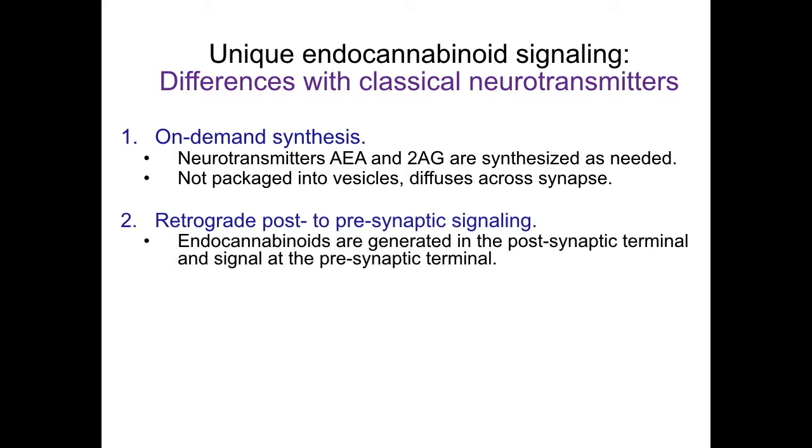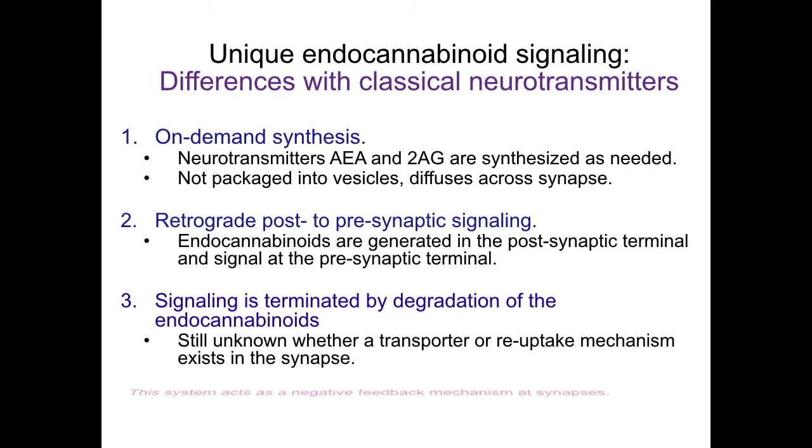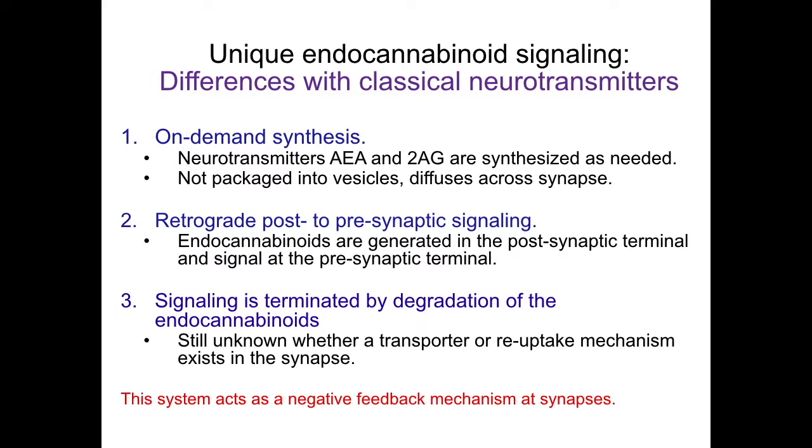Second, signaling occurs in a retrograde manner. We will go over this more closely in the next few slides, but endocannabinoids are synthesized on the postsynaptic side and signal at the presynaptic side. Third, endocannabinoid signaling is terminated by degradation within the synapse. It is still unknown whether a transporter or reuptake mechanism exists in the synapse, but so far research efforts have not found one. Overall, the endocannabinoid system acts as a negative feedback mechanism at synapses. We'll go over its actions step by step in the next few slides.